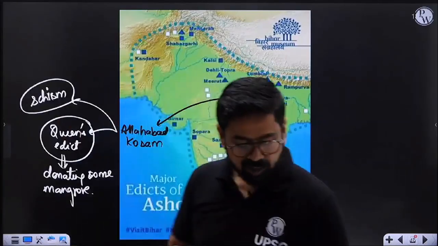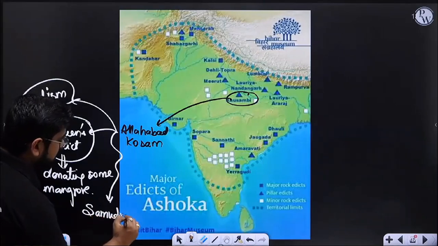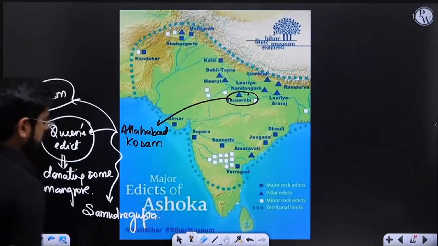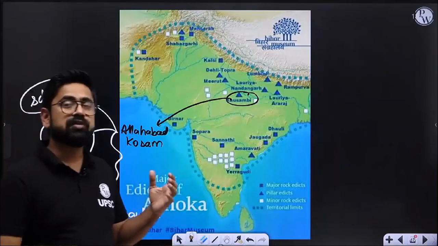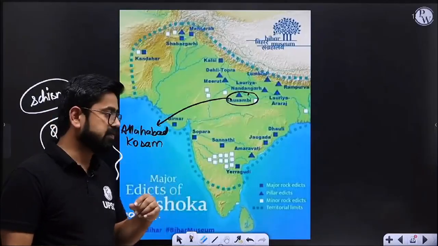Additionally, at Allahabad, this pillar was later used by Samudragupta. So he has written his story there. He realized that this pillar is of Ashoka, with the queen and many other things written over here, and he wrote his own story here. And that is the Prayag Prashasti. We'll talk about this when we discuss Samudragupta.